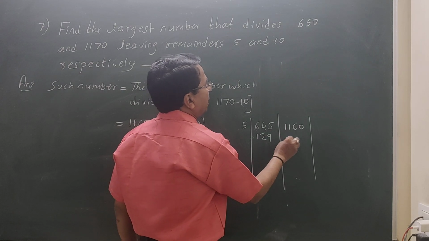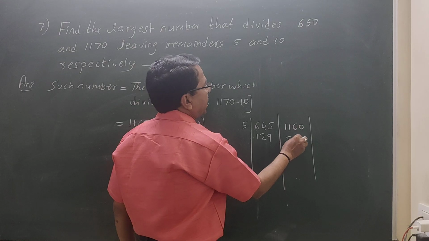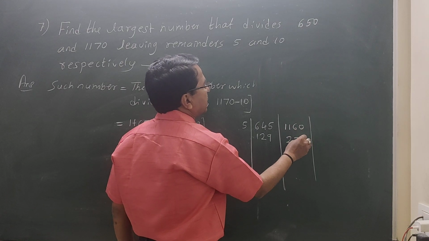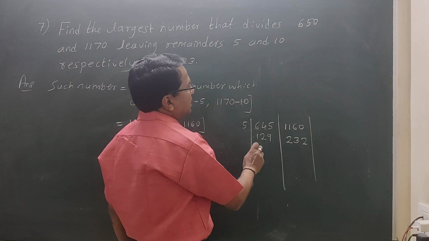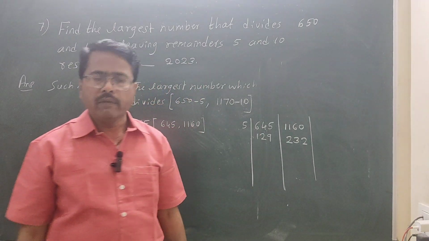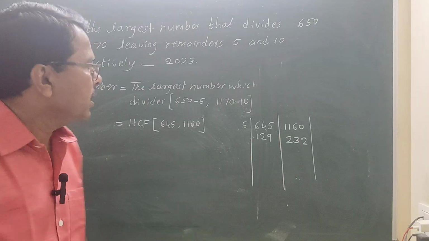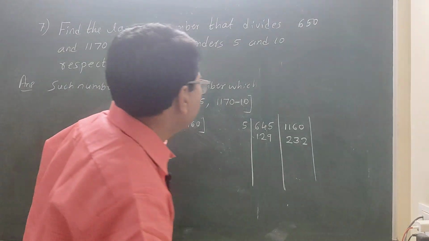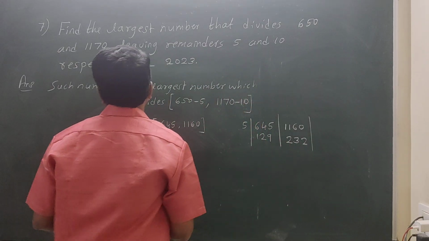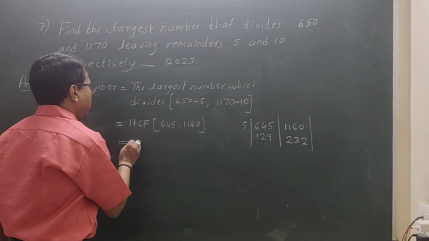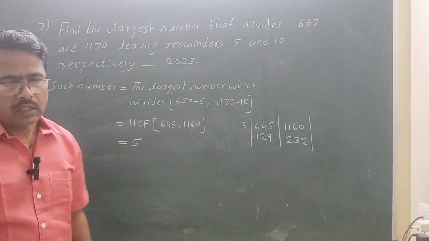Here 5 2s are 10, 5 3s are 15. Now these two numbers are not divisible by any other common number. The HCF is 5 only. This much is the answer.